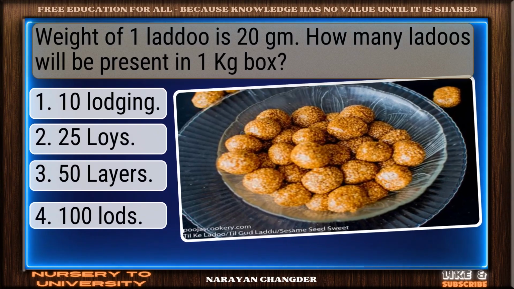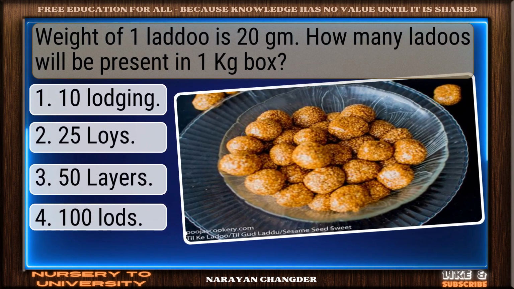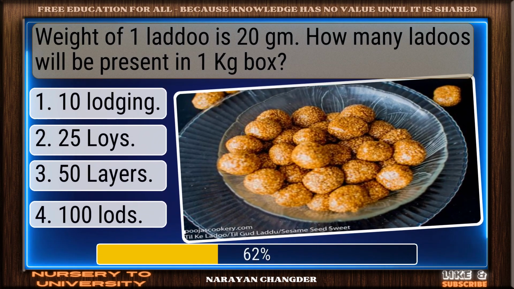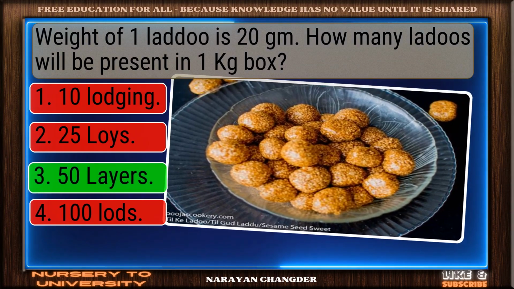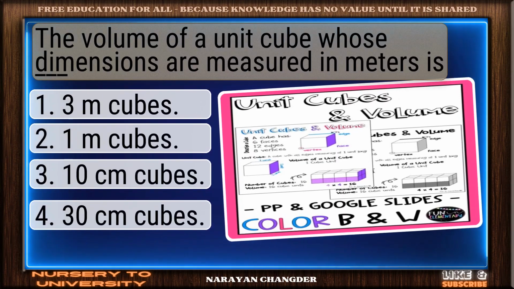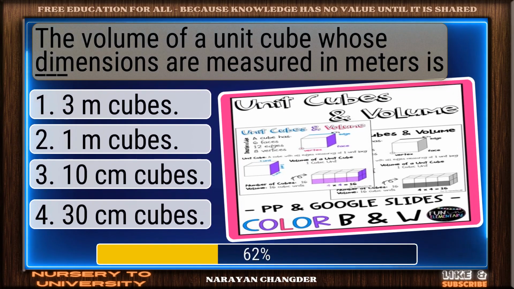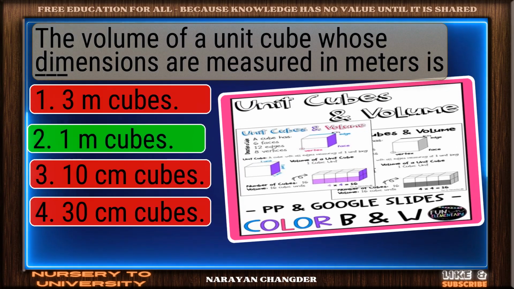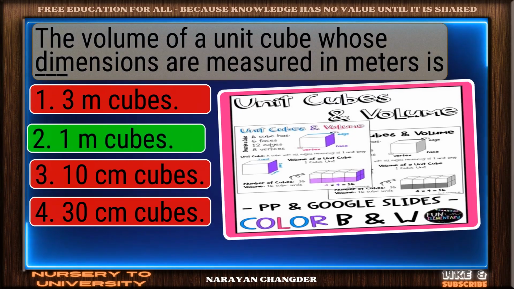Weight of one laddu is 20 gm. How many laddus will be present in 1 kg box? Great thinking. 50 is the right choice. The volume of a unit cube whose dimensions are measured in meters is dash. Clear logic. Your choice 1 cubic meter is sound and 100% true.